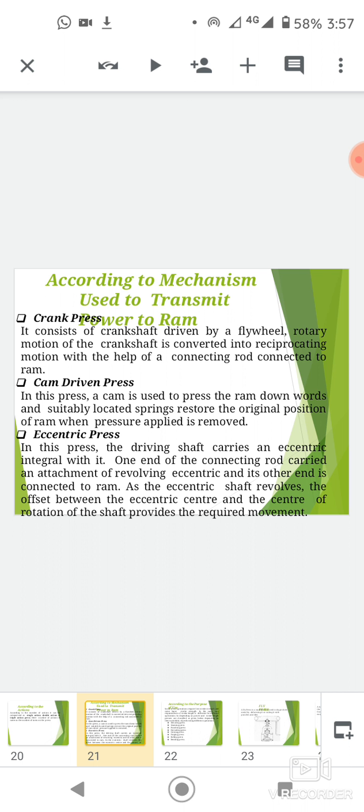Next one is the cam drive mechanism. In this press, a cam is used to press the ram downwards and suitably located springs restore the original position of the ram when the pressure applied is removed.